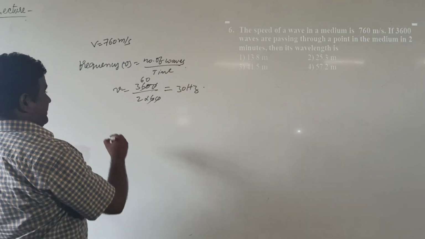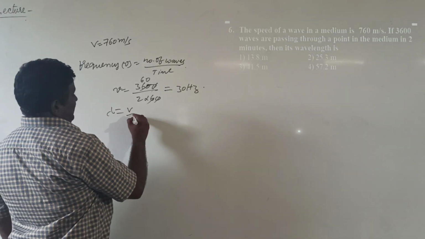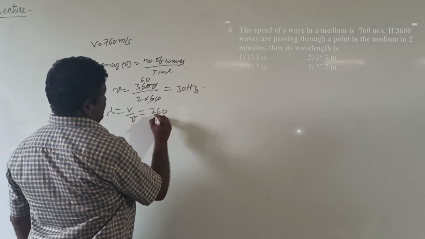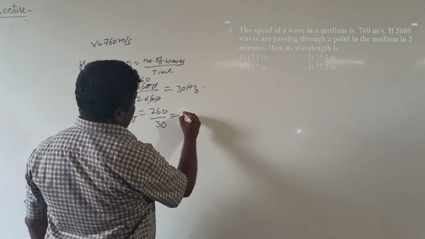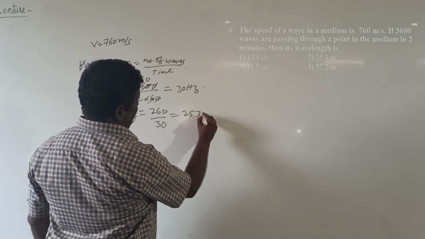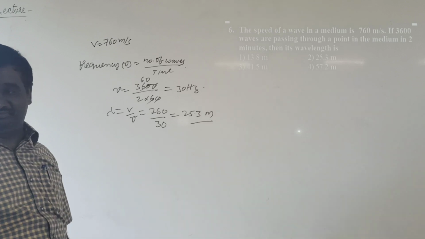Then wavelength lambda equal to v by mu, which is 760 by 30. After calculation, 25.3 meters is the wavelength of the wave.